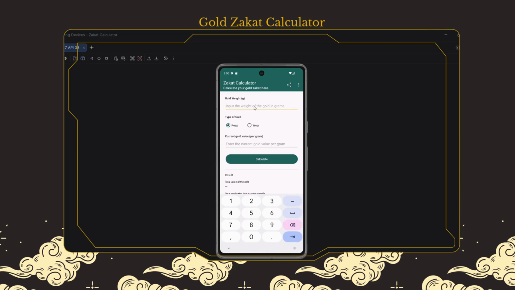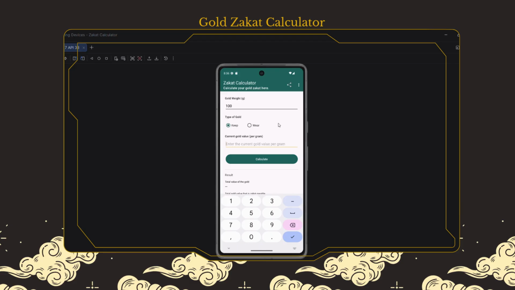Okay, so to our main content. First, the user needs to input the weight of the gold in grams only. For example, the user has around 100 grams of gold and they keep it, so they choose the option keep here, and then they need to enter the current gold value per gram.